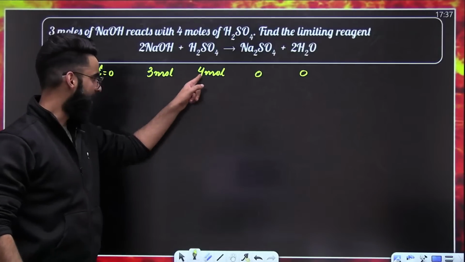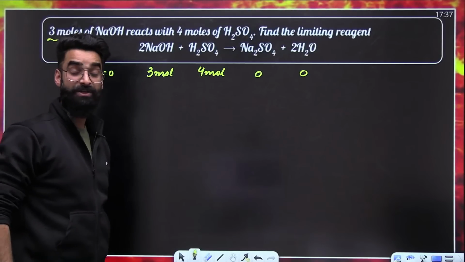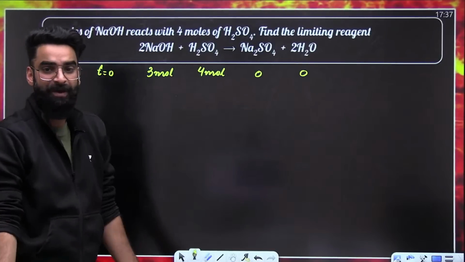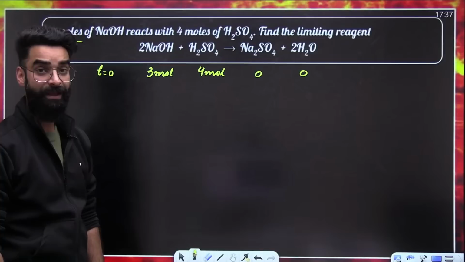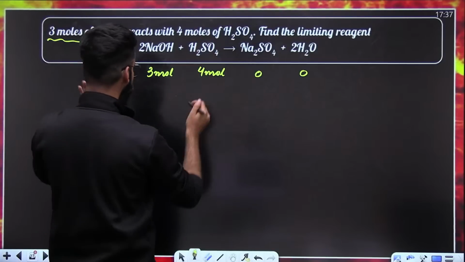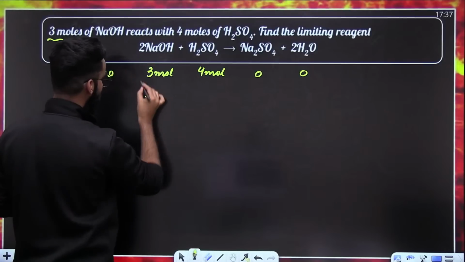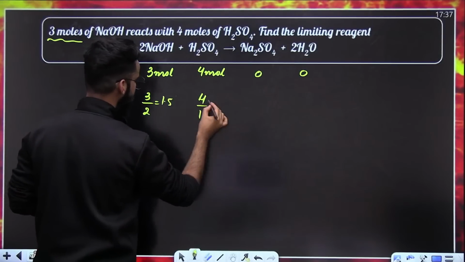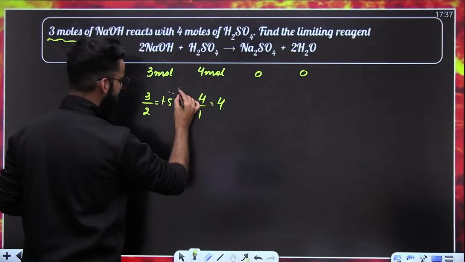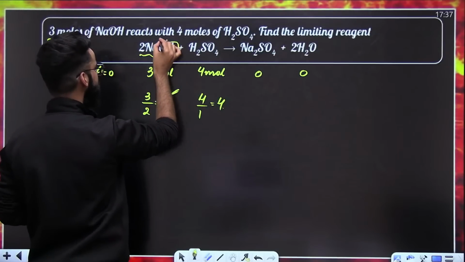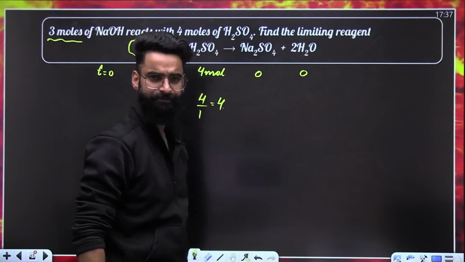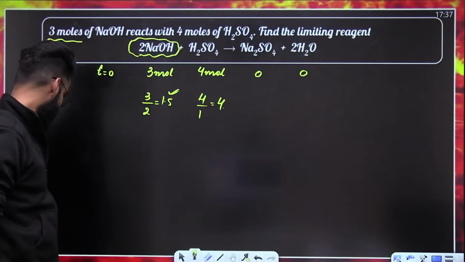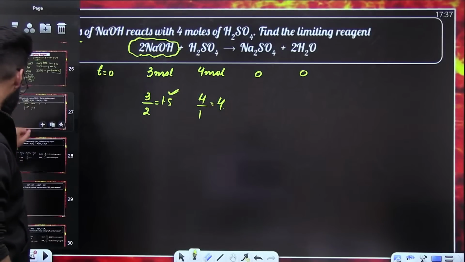Now, dear students, have a look. Amounts of all the reactants are given. So which concept? Limiting reagent concept. The first step is to balance the reaction. It's balanced. After balancing, what do we need to do? Identify. How? Divide the given moles by the respective stoichiometric coefficients. So it's 3 divided by 2 and it's 4 divided by 1. This value will be 1.5. This value will be 4. The one which gets the lesser value, that has to be the limiting reagent. So it's NaOH here, which is the limiting reagent. Done, understood? I hope this is clear.